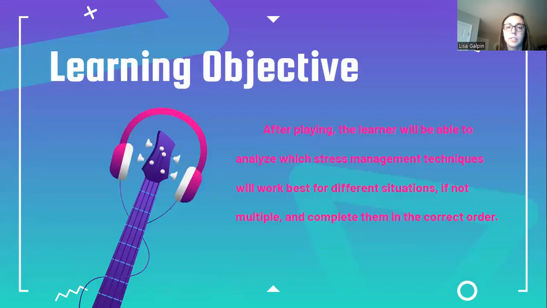So the learning objective is that after playing the game, the learner will be able to analyze which stress management technique will work best for different situations, because they're not all going to be the same. Sometimes there's going to be a few of them that you would use, and then complete them in the correct order. Knowing how to carry out those stress management techniques is the big takeaway from this game. So learning them, analyzing which one to use, and then how you are going to use them.